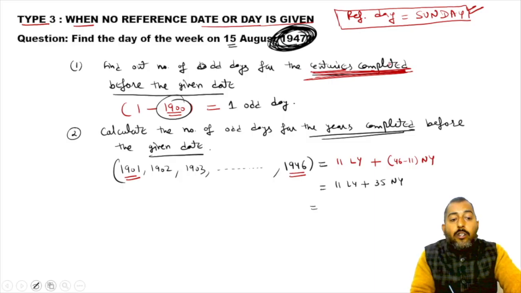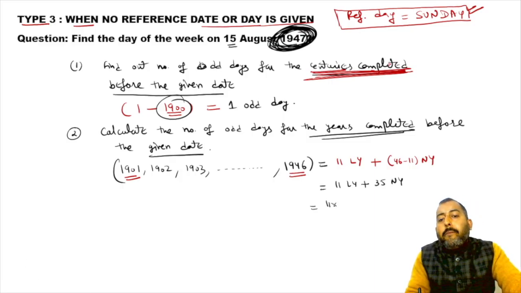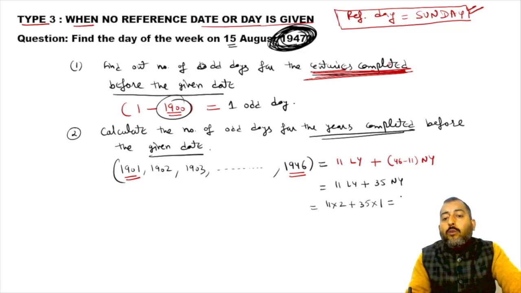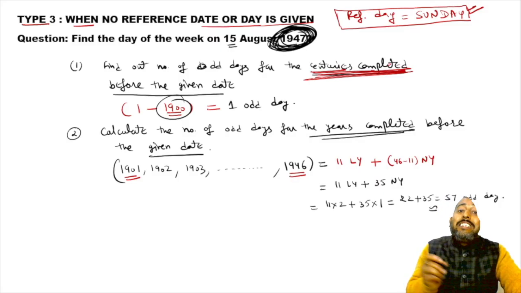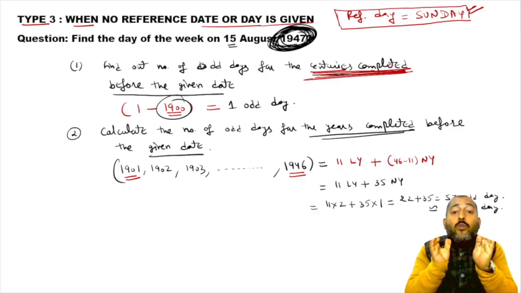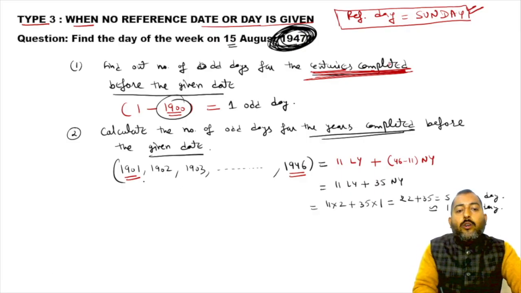So please focus. In one leap year, 2 odd days. In one normal year, 1 odd day. So 11 into 2, 22 odd days because of leap years. 35 into 1, 35 odd days because of normal years. It comes out to be 22 plus 35, which is 57 odd days. Now 57 is more than 7, so divide 57 by 7 again and write down the final odd days. So finally we are having only one odd day.